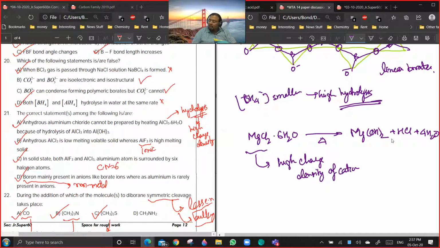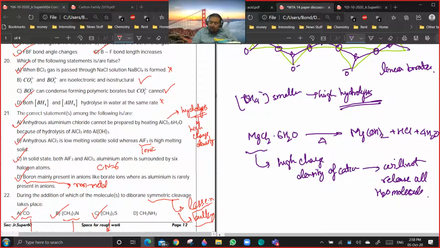It will not release all water molecules. Are you getting a point? So if it does not release, it will undergo hydrolysis. I won't let my water molecules go. So it will lead to hydrolysis. Are you getting a point?